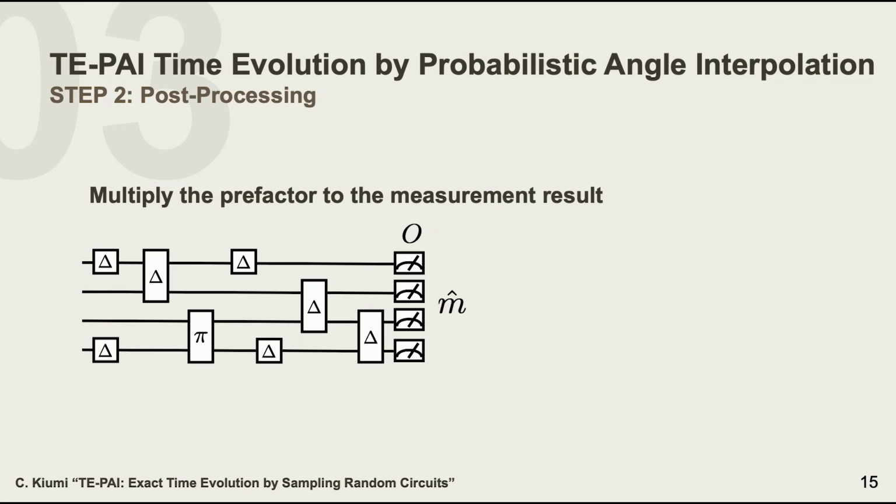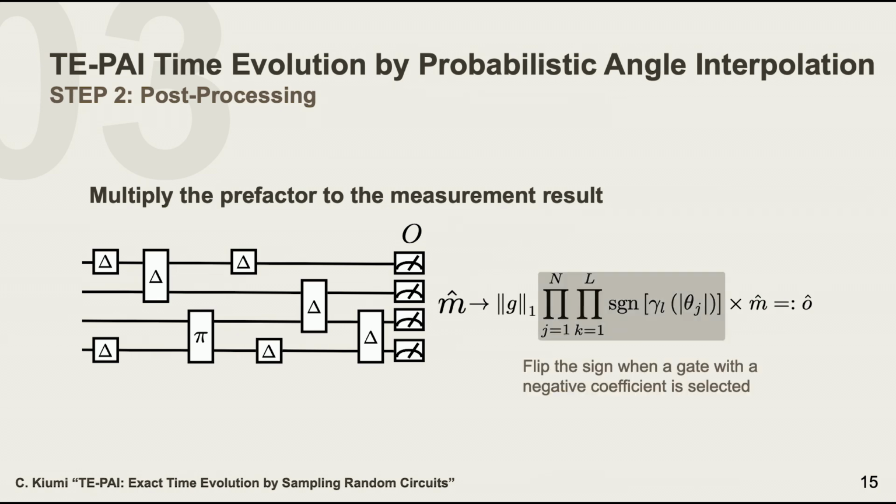We can measure from this random circuit and get the result m hat, which is either plus or minus 1. And then we multiply by this gamma factor and sign factor. This sign factor means that if you select a rotation gate that has a negative coefficient, then you flip the sign. And then we get the result O hat.